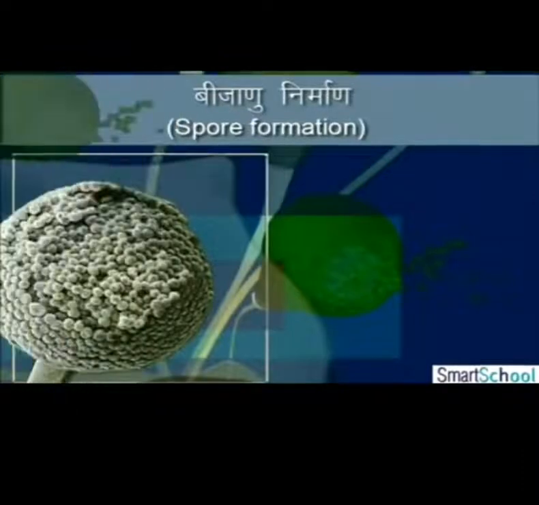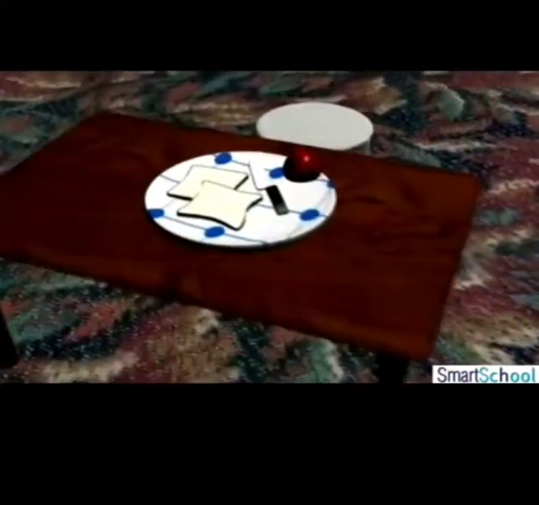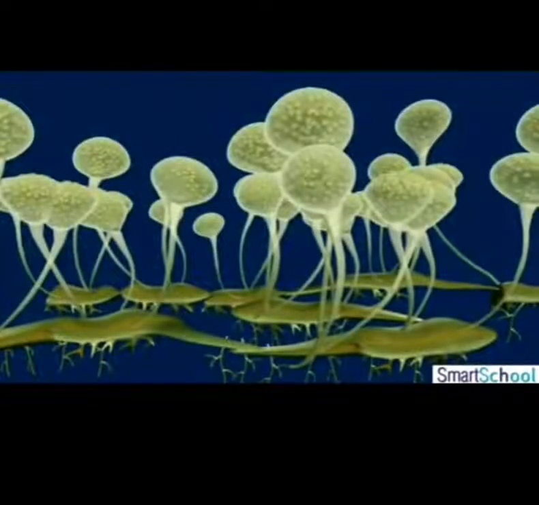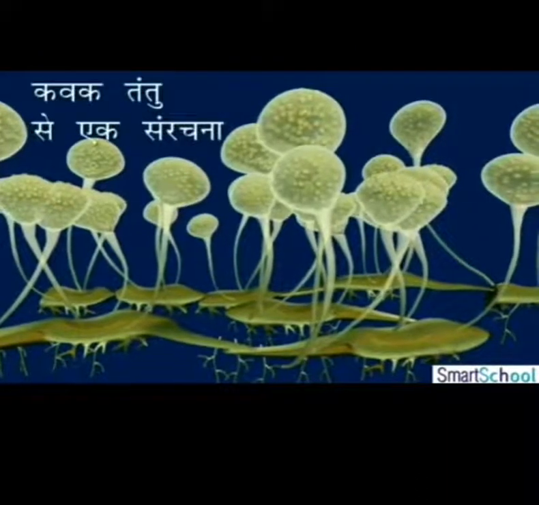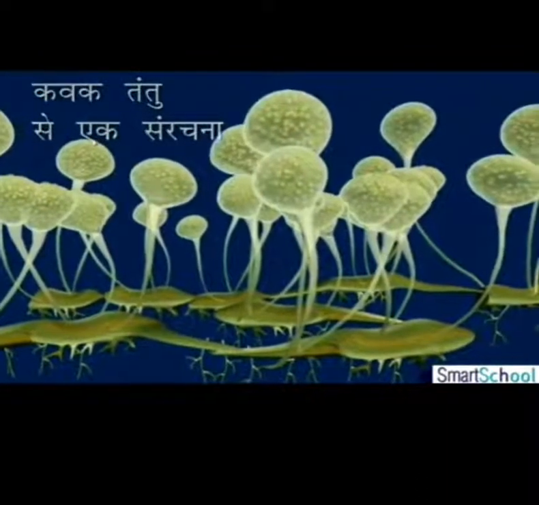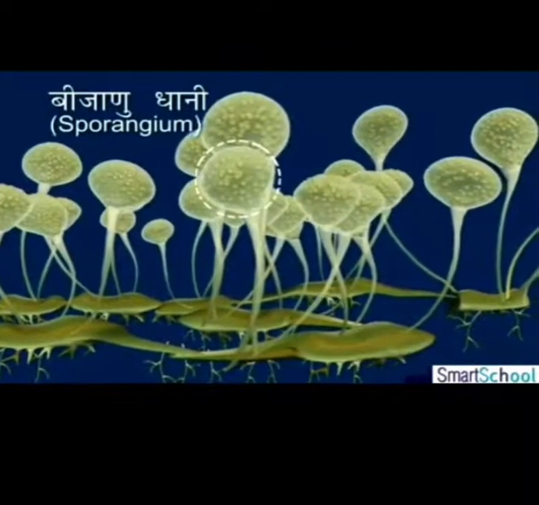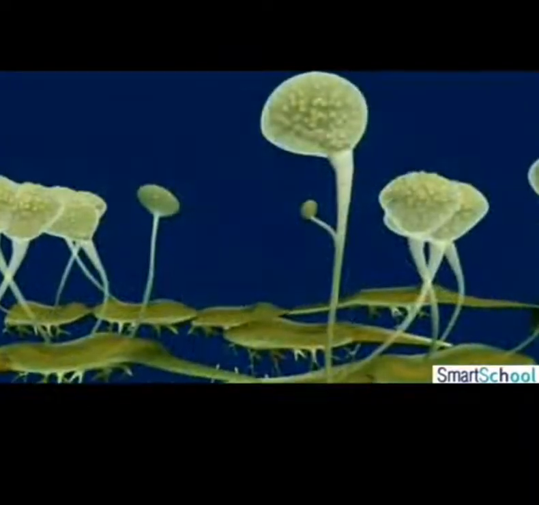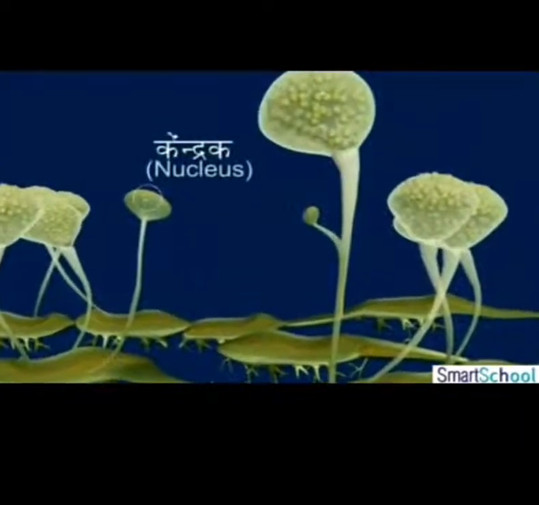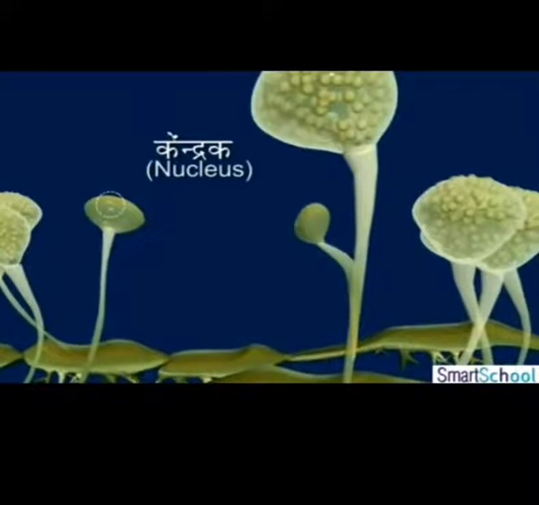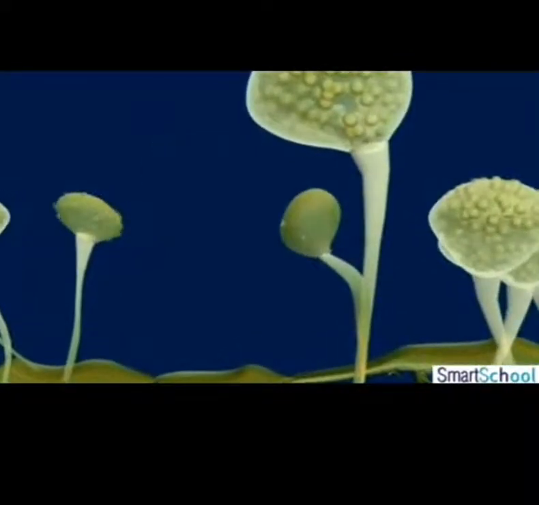Spore formation. The spores of Rhizopus, for example bread mold, are always present in the air. A bread piece left in the open soon develops grayish-white structures that contain thread-like structures called hyphae or sporangiophores. These are the aerial structures on which black blob-like structures called sporangium or spore sacs are formed. These blob-like structures contain cells or spores that reproduce and develop into new Rhizopus individuals.